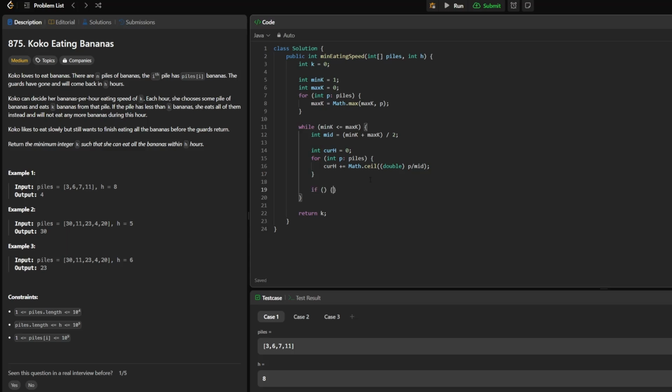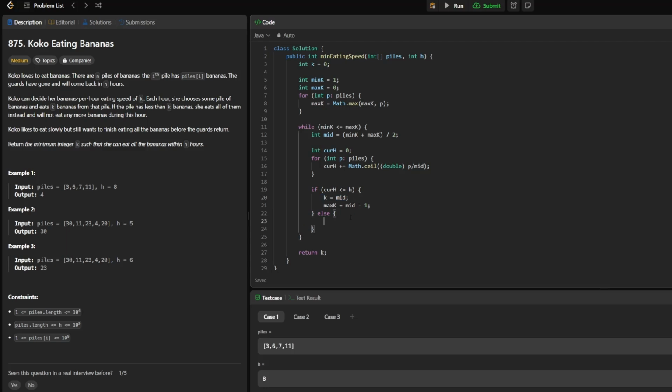From there we can define if our current h is less than or equal to the h, which means that this is a valid value. So we're going to eat all these bananas before the guards come back. We know that, so we can make k equal to this value, which is k is equal to mid, and then we can move the right pointer to be less than the mid value here, so we can see if we can eat this faster, and if it's not possible, then we'll return that k is equal to mid here below.